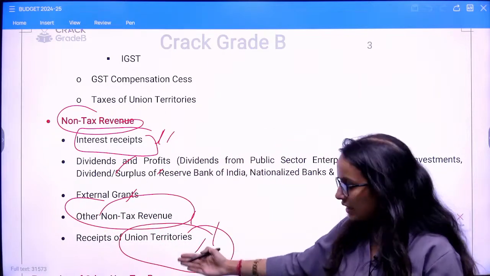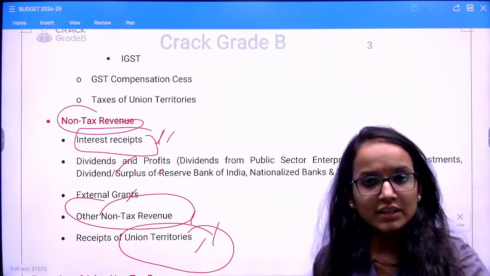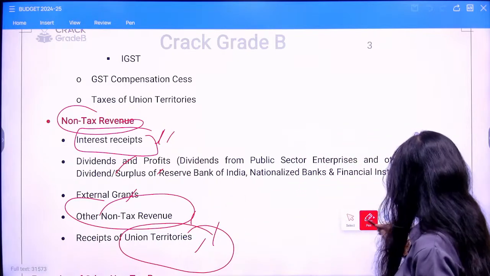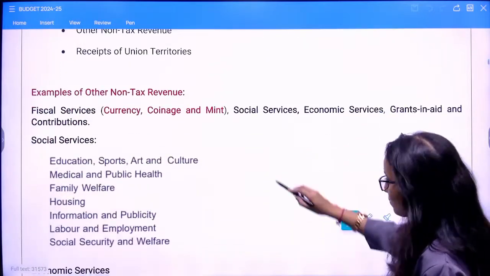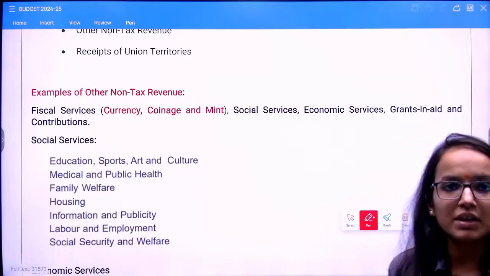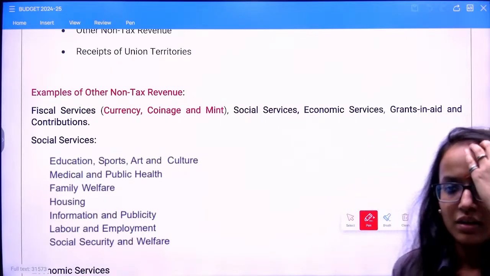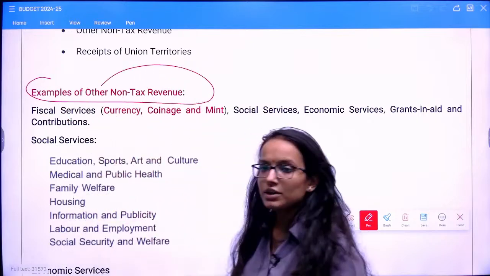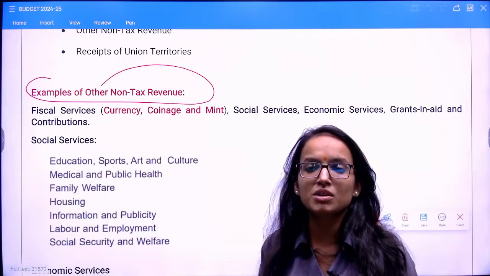So you have the non-tax revenue list, then what are the things classified under the other non-tax revenue head? So other non-tax revenue includes these things. Again, these are very important. You should remember all these terminologies.